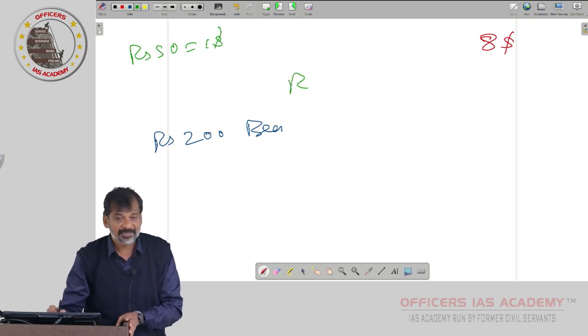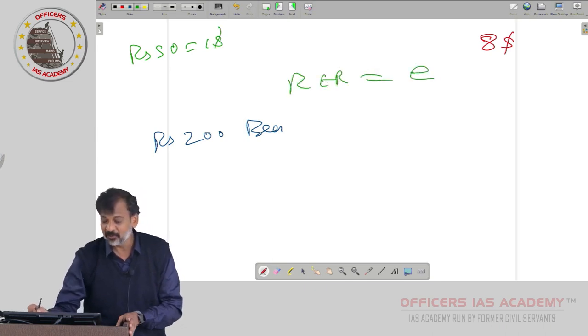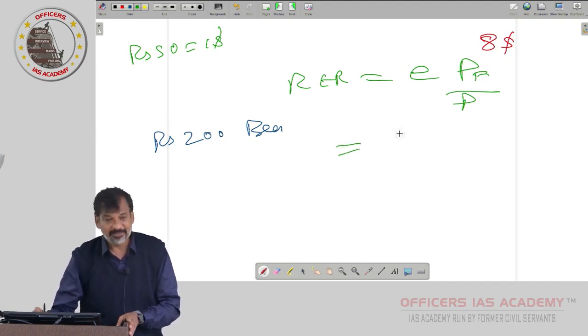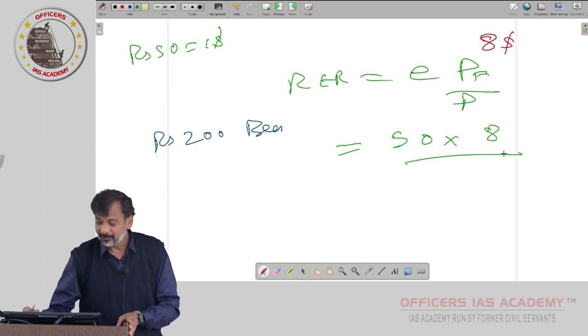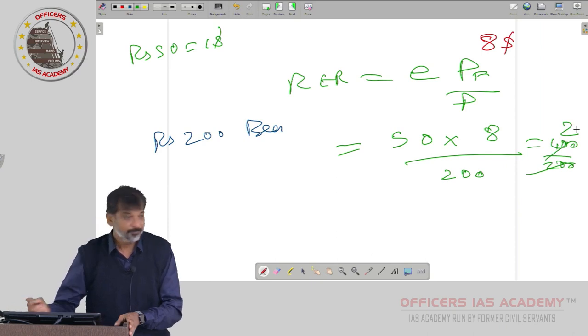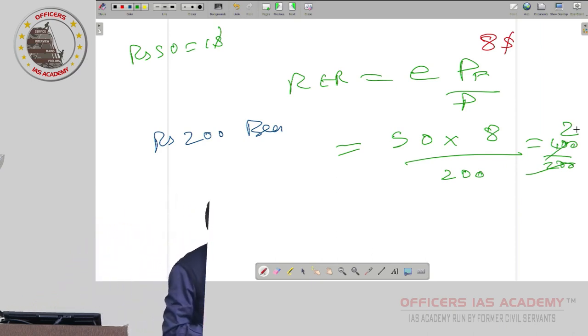What is the real exchange rate? Real exchange rate is equal to E into PF by P, that is what your NCERT says. The bilateral nominal exchange rate is 50, price foreign is $8, price domestic is 200. So 400 by 200 is 2. Yes or no?